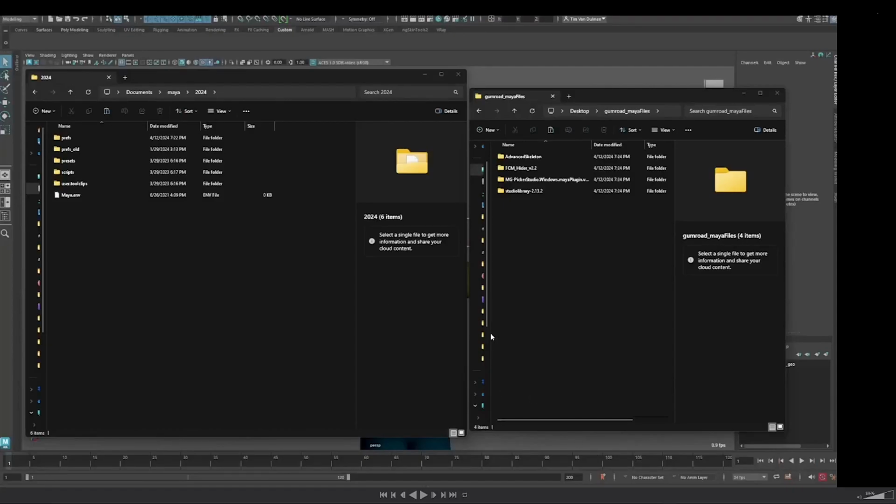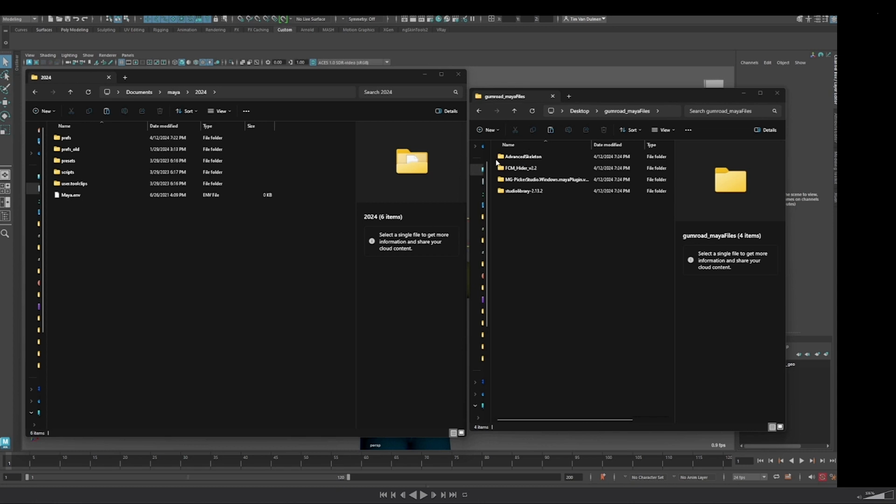Alright, this will be a quick video showing how to install the rig. All these files will be found in the text file that's delivered with the rig: the Advanced Skeleton, the FCM Hider, the picker, and the studio library. We have the documents, Maya 2024, 2023, 2022, whatever you use. You have the scripts and the prefs.